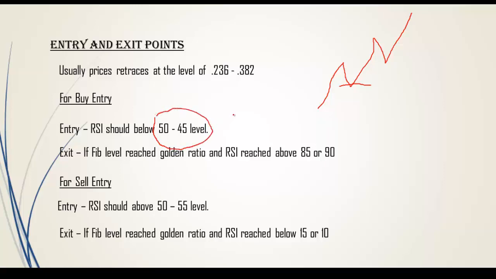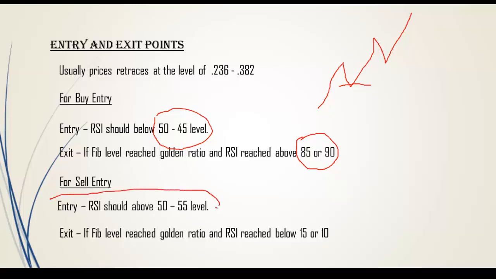If it is below 45, you can take a buy entry. For exit, if the Fib level reaches the golden ratio and RSI reaches above 80 to 90, you should come out of that trade. For a sell entry, it is vice versa, just the opposite of a buy entry.